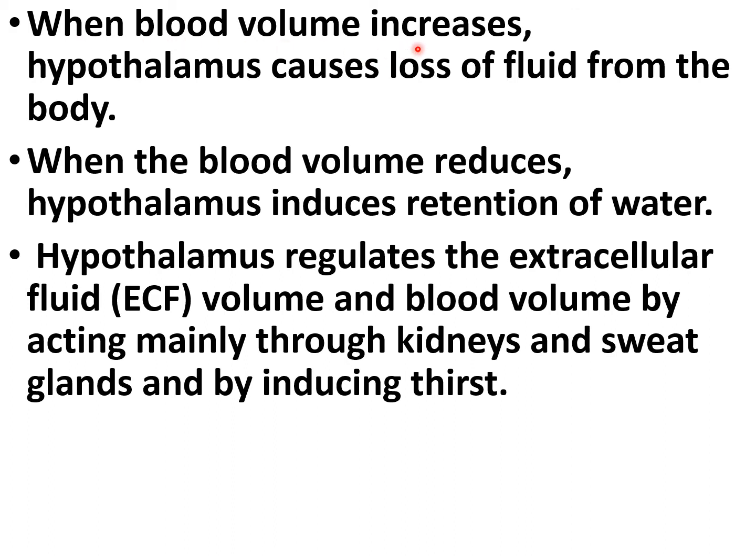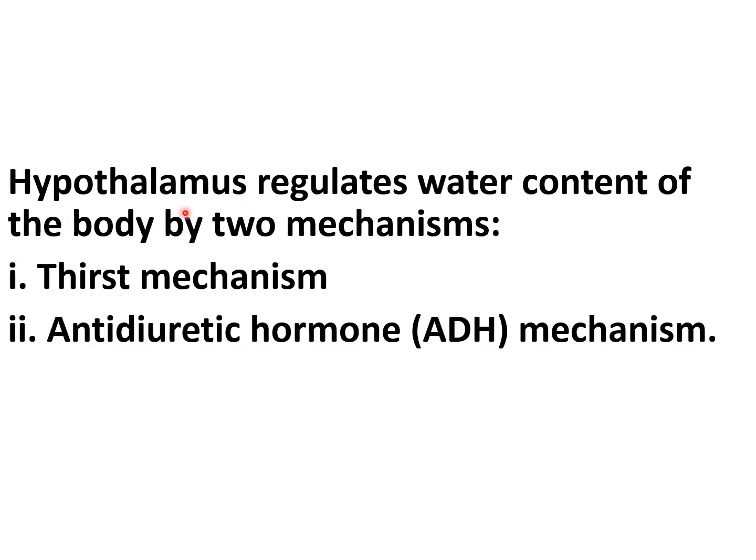Now when the blood volume increases, the hypothalamus causes loss of fluid from the body. When the blood volume reduces, hypothalamus helps in the retention of water. Hypothalamus regulates the extracellular fluid volume and blood volume by acting mainly through kidneys and sweat glands and by inducing thirst. Hypothalamus regulates the water content of the body by two mechanisms, thirst mechanism and antidiuretic hormone mechanism.